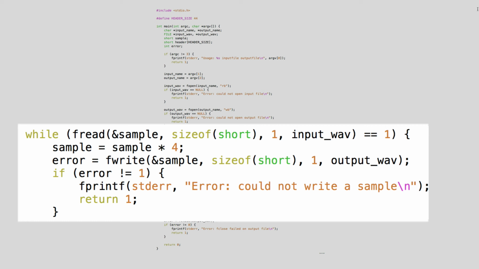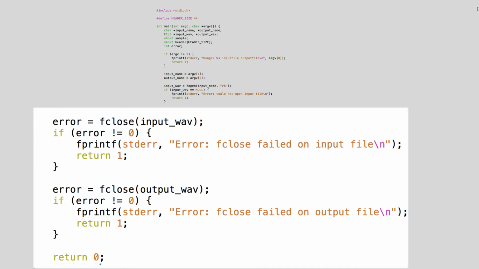Inside the while loop, we multiply our sample value by 4 to make it 4 times as loud as the original sound. And then we write the new sample to the output file using fwrite. Finally, we close both files to complete the program.